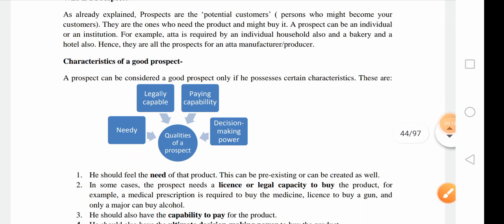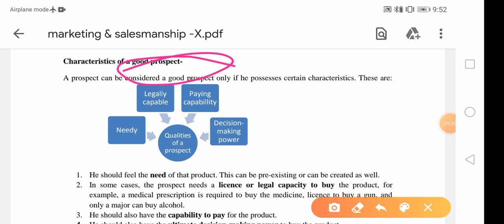Now some of the characteristics of a good prospect. A prospect can be considered a good prospect only if they have some good characteristics. First, a prospect should need that product. If he or she wants to buy that product, if it is a main necessity, then he would be called a good prospect.